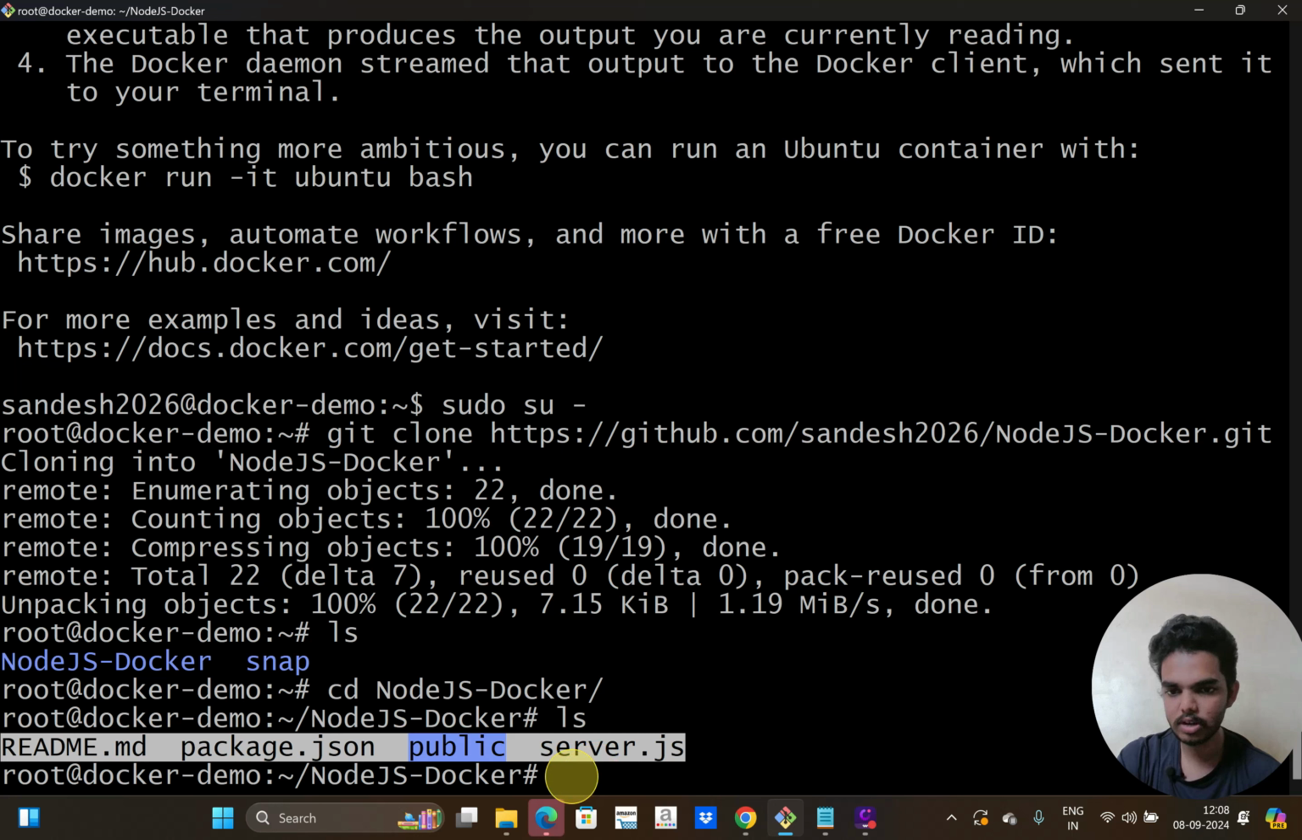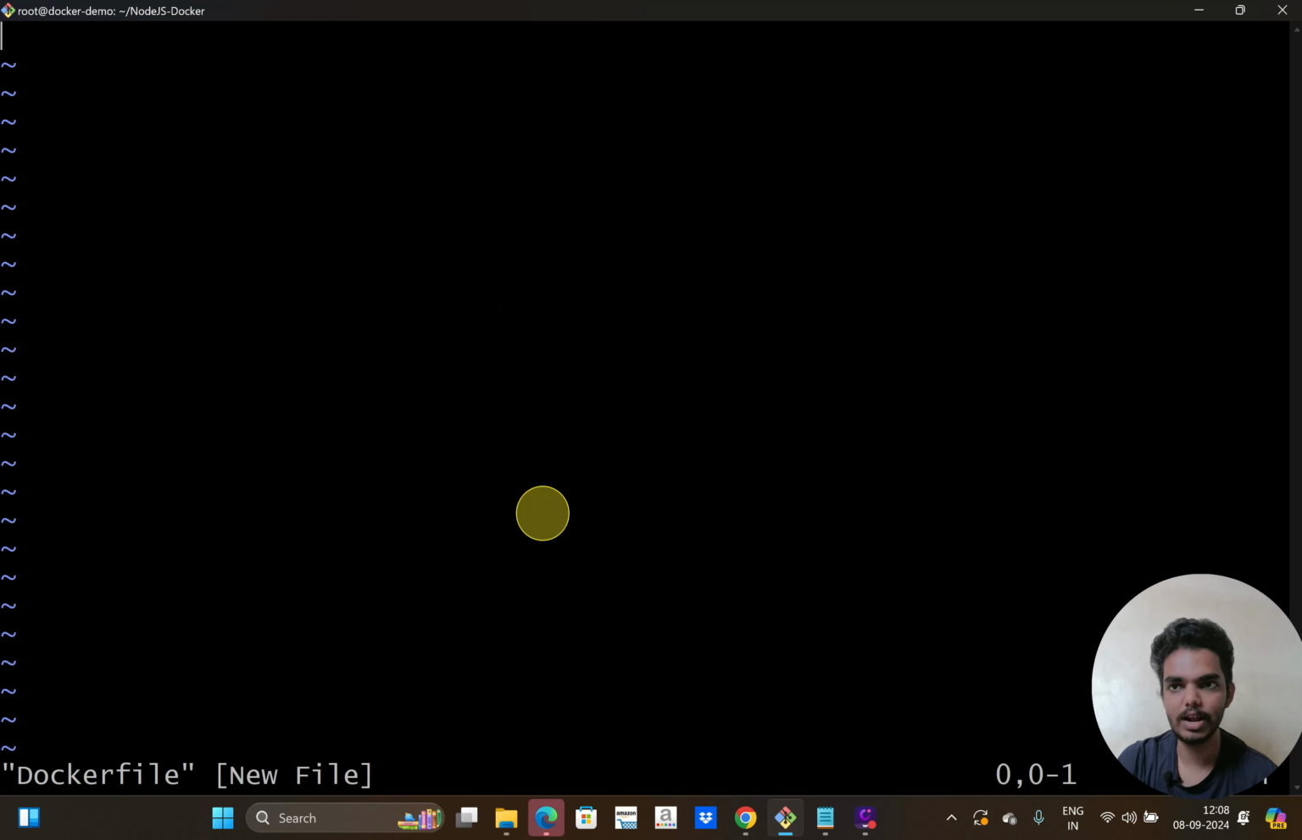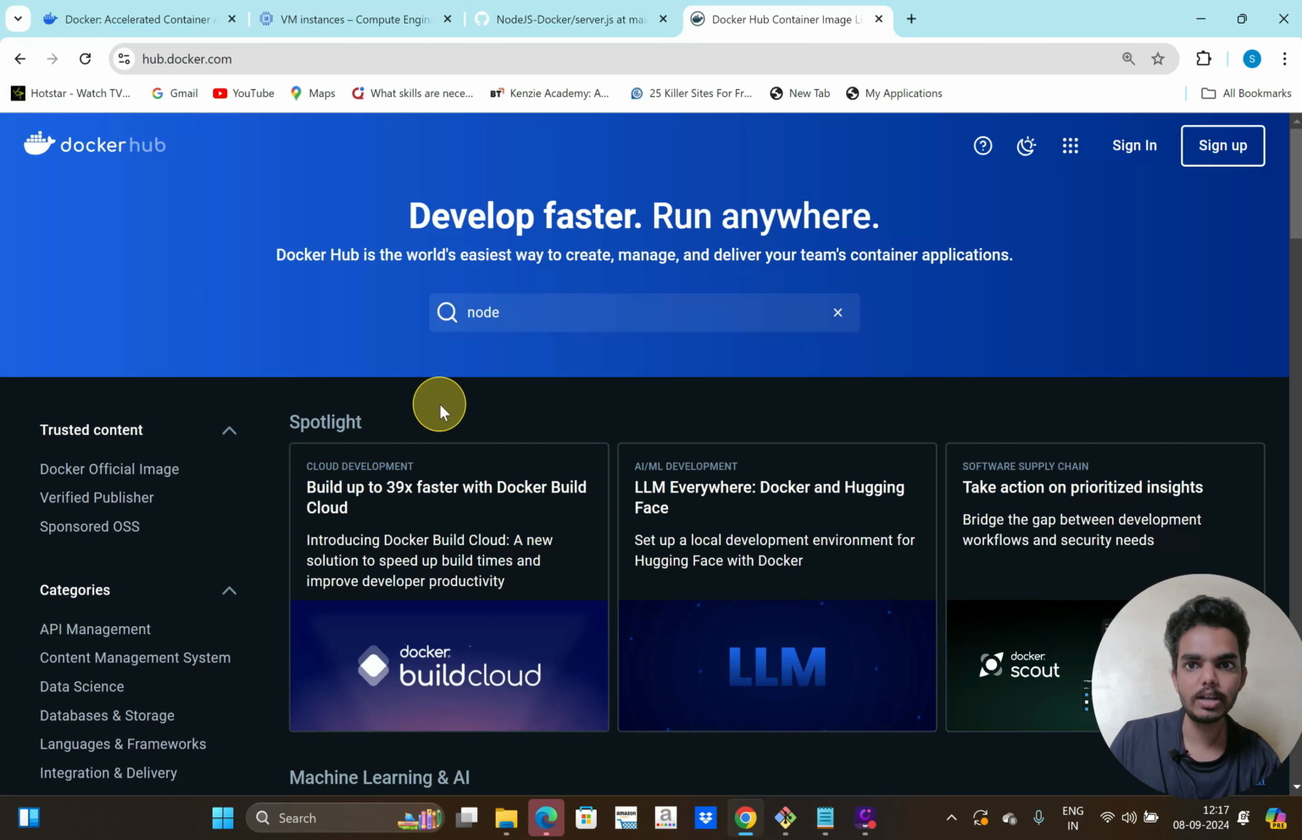We create the Dockerfile in the same folder where my source code exists. So here only I'm going to create a Dockerfile, vi Dockerfile. In this Dockerfile I have to add all the instructions. My first instruction will be adding the platform, that is the Node platform. Similar to GitHub, I have Docker Hub. Here I can search for any base images. So Node is my base image now.